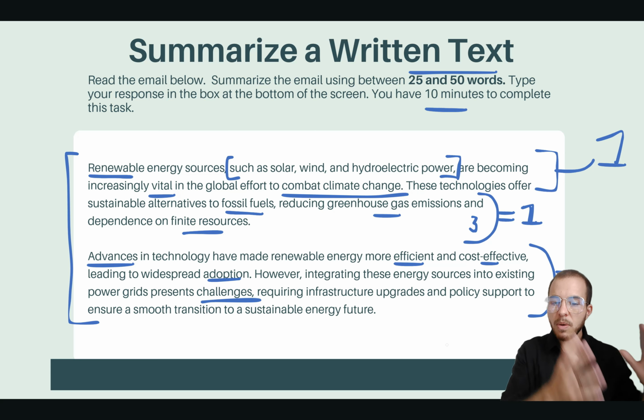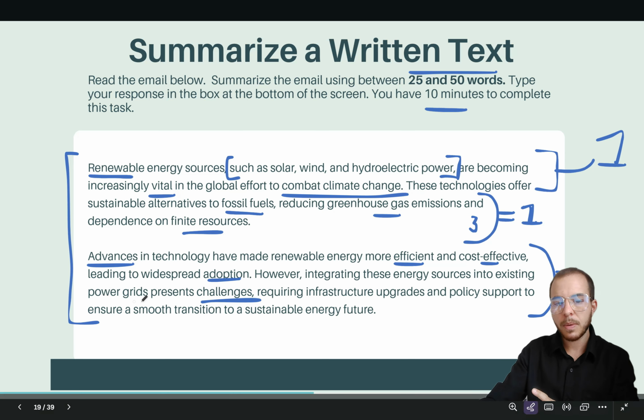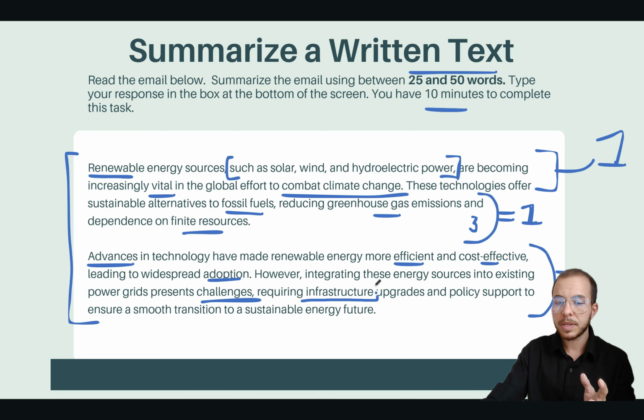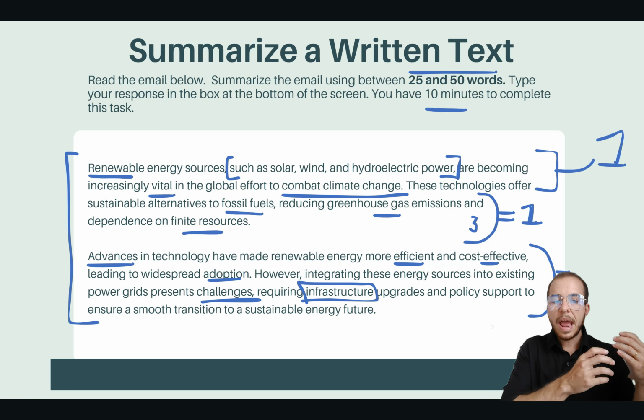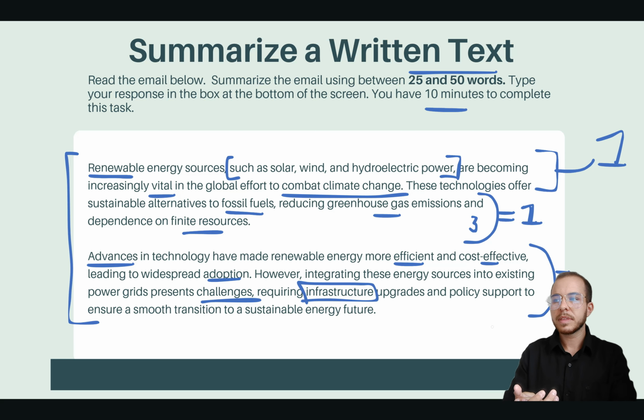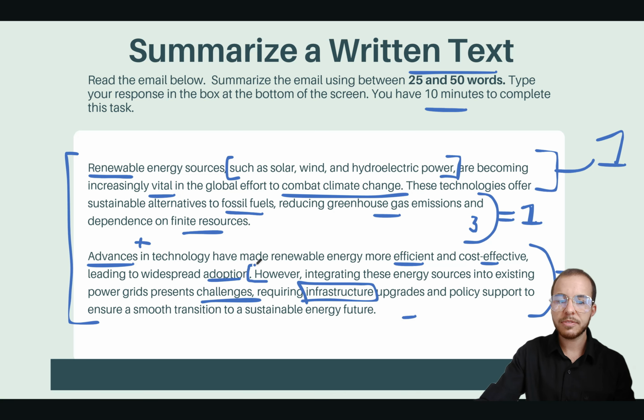So we're thinking that there are technologies to improve our power grids or our infrastructures. I might use something like that. There are technologies to improve existing infrastructures. However, they come with challenges, or however, they're not adequate yet. So we're thinking about the positives and the negative, and I'm going to use a different transition word than however, because it's already used here. So I might use although, in contrast, consequently, something like that.